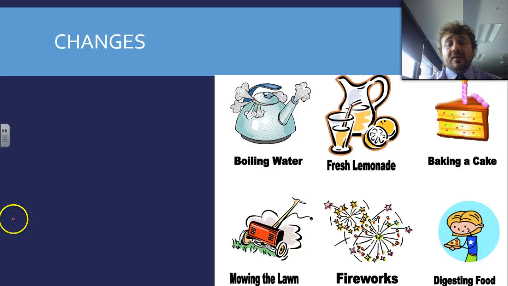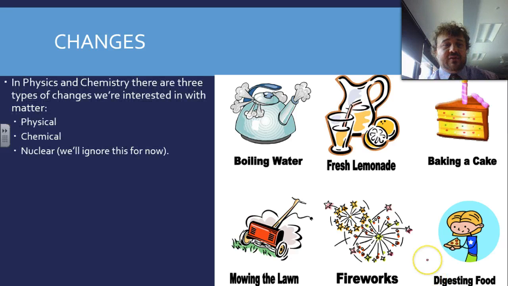Okay, let's roll. So, changes. Here we have a pile of changes. These are the ones we're going to look at, and they're changes that you'll see, not every day, because not every day is a firework day, but you'll see them in your life. So in physics, we deal with three types of changes. There's physical change, chemical change, nuclear change. We're not going to talk about nuclear change yet. We will, but not right now.